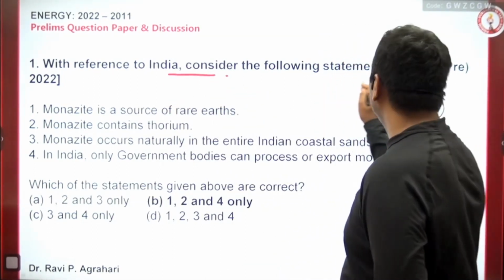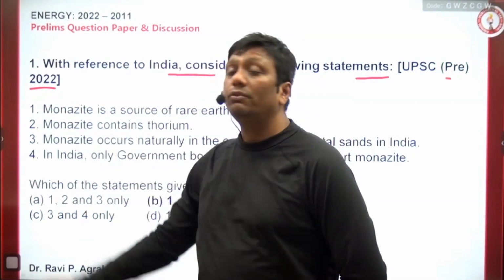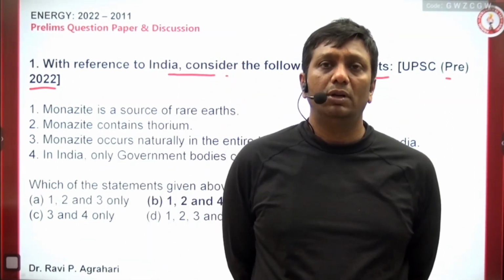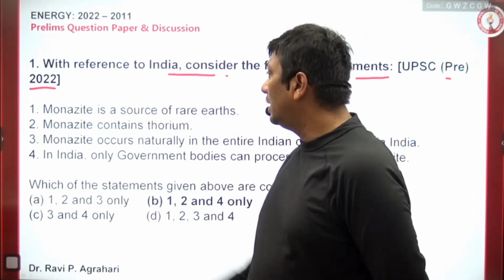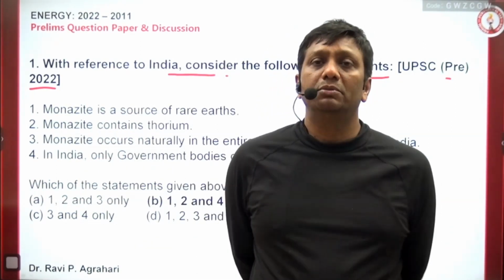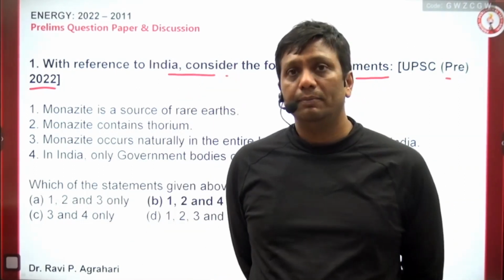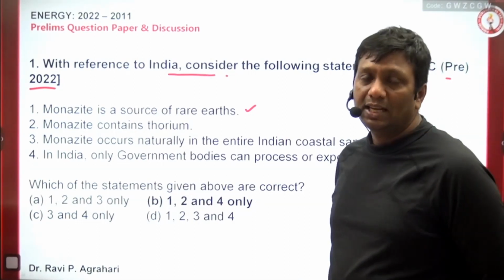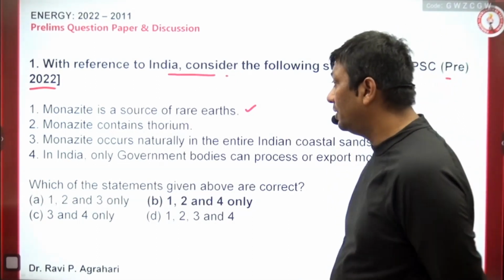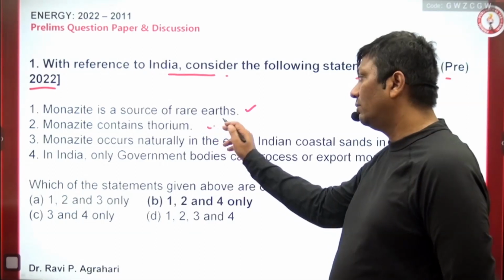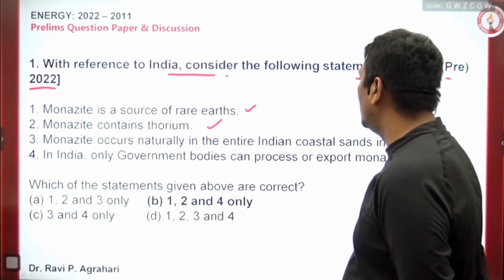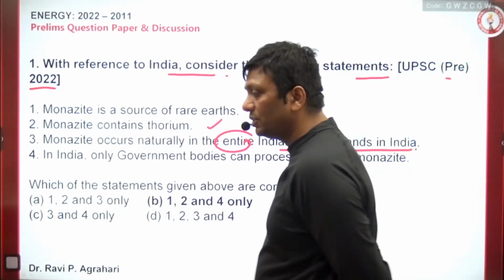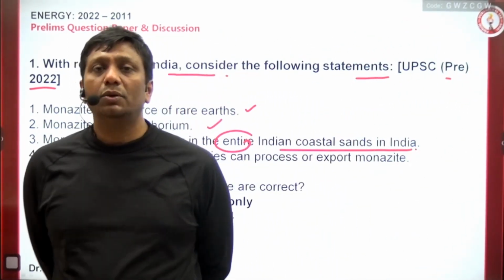With reference to India, consider the following statements, in UPSC Prelims 2022. Whenever you read the book, within a box, I have given you the information about monazite. But again, I'm telling you, it's a static part, no current update, guys, because monazite was identified 100 years back in India. So monazite is a source of rare earth. Definitely, guys, a rare earth material is rarely available on the entire earth. And monazite contains thorium, that is also right. Monazite occurs naturally in the Indian coastal sands. Actually, I discussed with you guys, monazite is available toward the coastal areas.